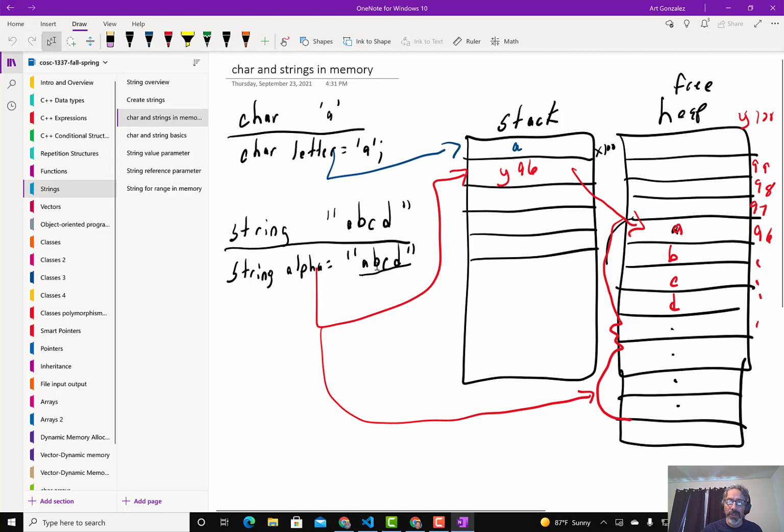If we have a string alpha, ABCD, then it stores its data, ABCD, on the heap, and assuming this address Y96 is the first memory address for A, then on the stack, alpha will be pointing to memory address Y96. Point here is the data is stored on the heap.